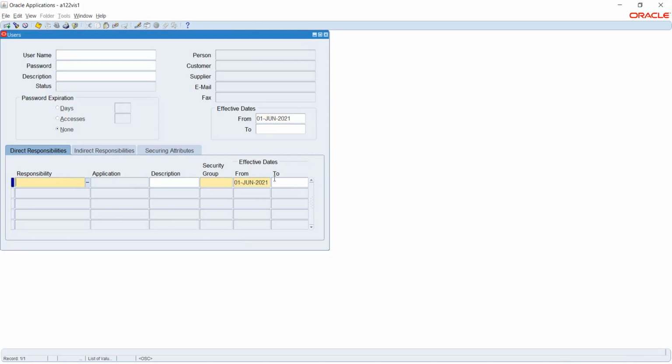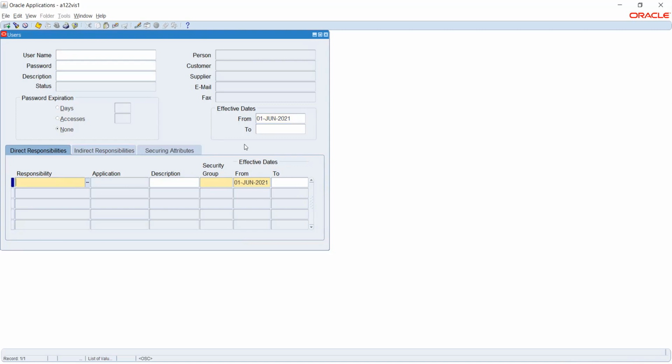For example, if I want the user to access until 8th June, then in the to date I will update 8th June 2020. So the user can access the file till 8th. After 8th, they cannot access the data. Is it correct, sir? Correct, correct.